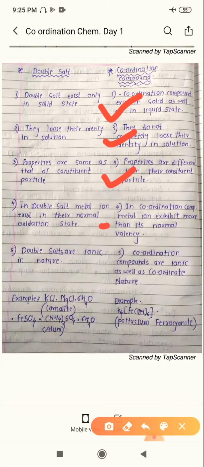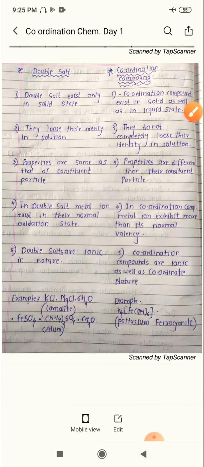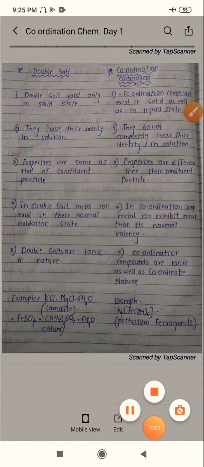Then after that we will talk about the oxidation state of the metal ion. In a coordination compound, the metal ion shows more oxidation states than the normal. And last point, coordination compounds may be ionic or they may be coordinate in nature. So this is the point of difference between double salt and coordination compound.